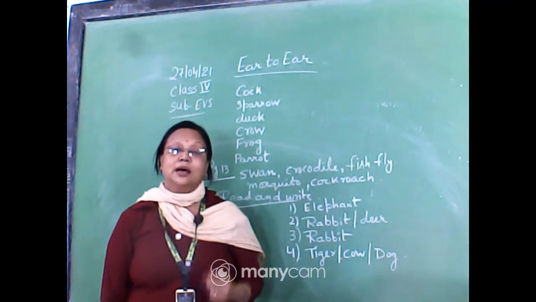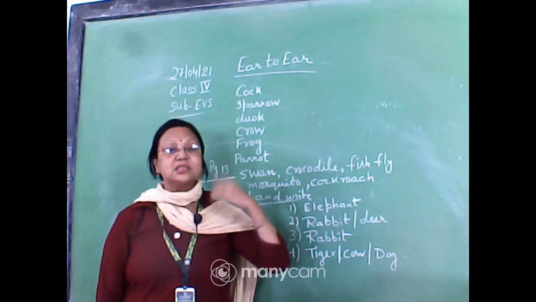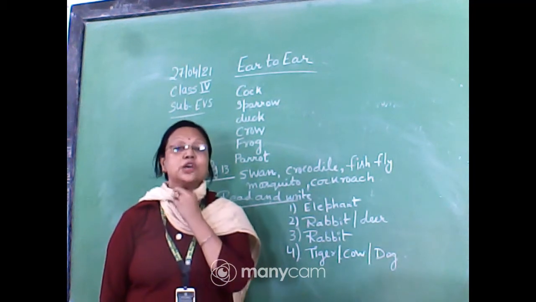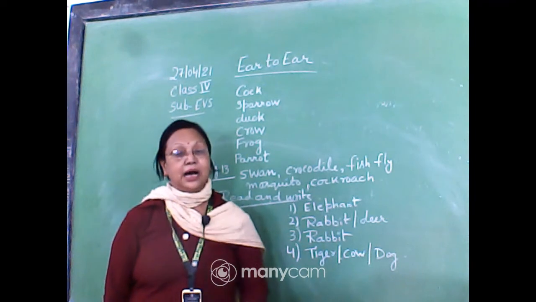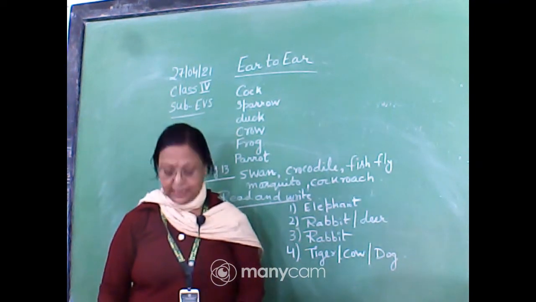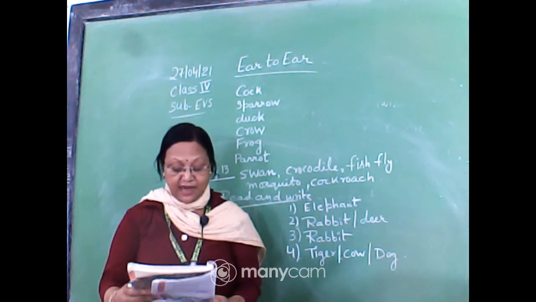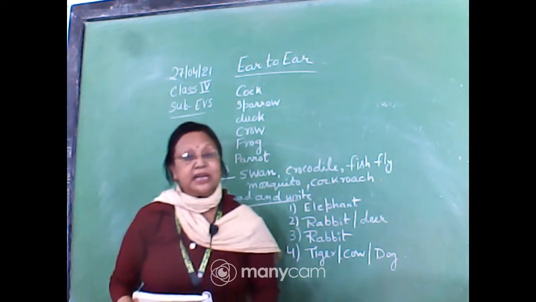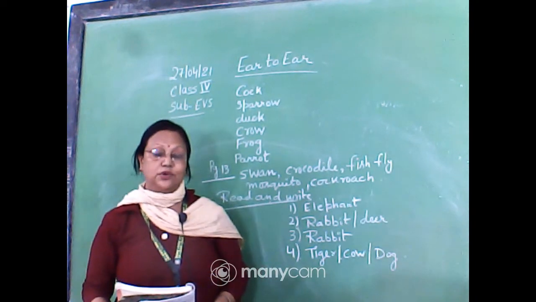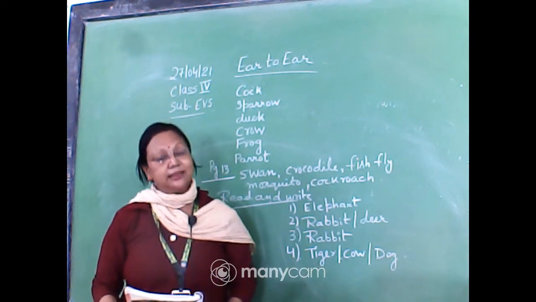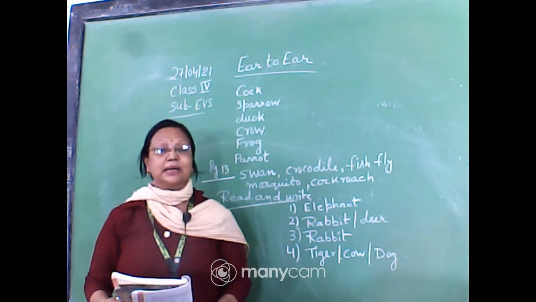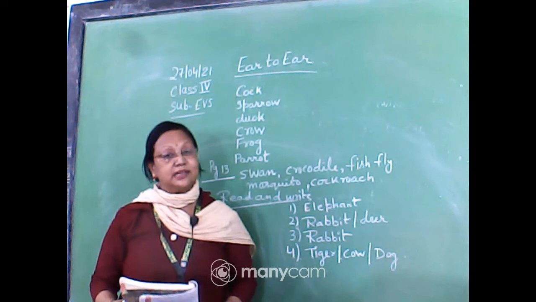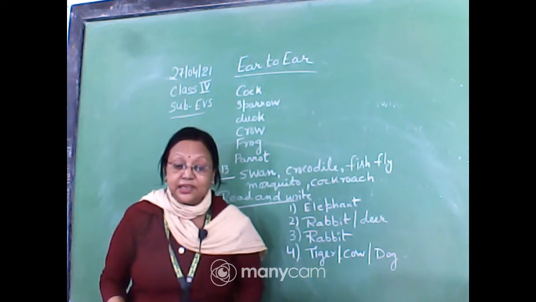Generally, the bird's holes are covered with feathers, so we don't see the holes on both sides. Why? Because these holes, which are the entrance of the internal ear, are covered with feathers. So we are unable to see those holes. Understood? They help the bird to hear, collecting the sound, and this sound goes inside the internal ear. They can also hear like us, but their external ears are absent. So they do not possess any external ear, but they have internal ears.